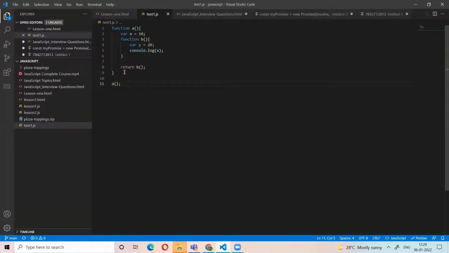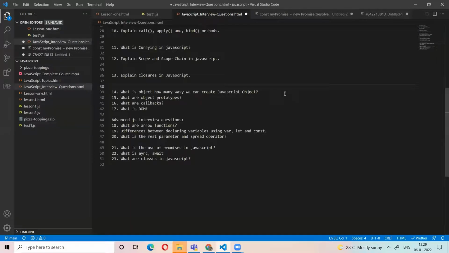This is called the closure. The closure gives the inner function access to the outer function's variable when it is called. It's called the closure function. If anyone asks what is the use of the closure function, you need to answer: for the data privacy concept, we use closure functions. Okay, these are the closures.